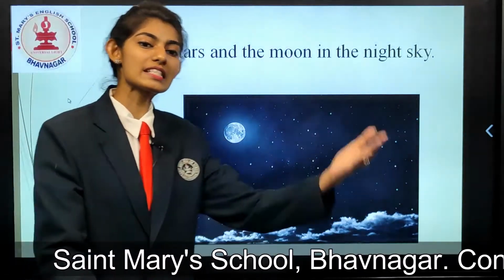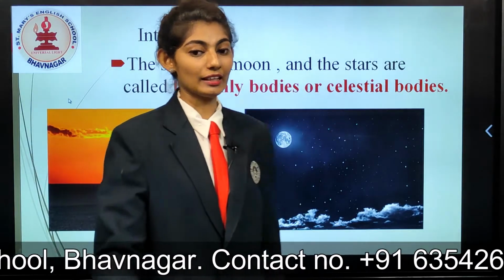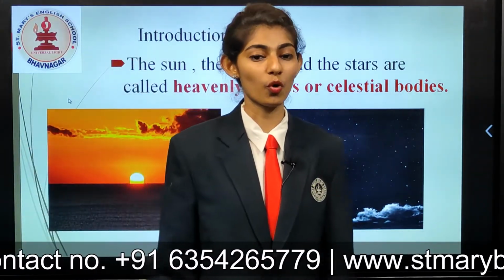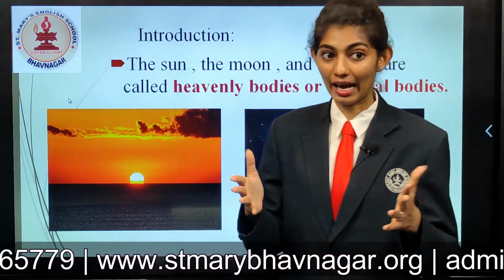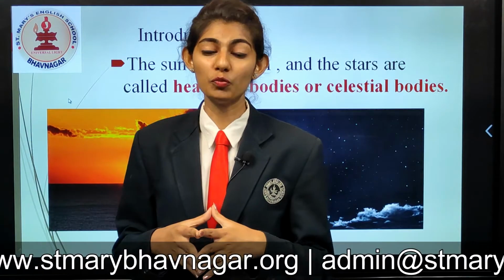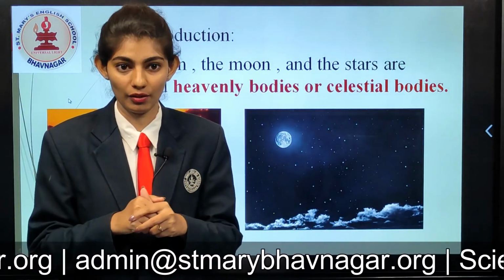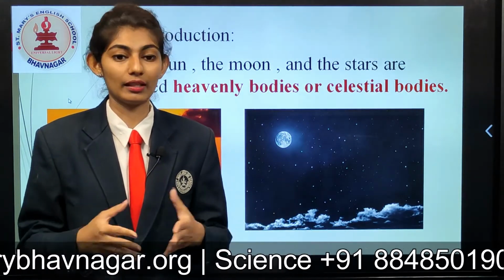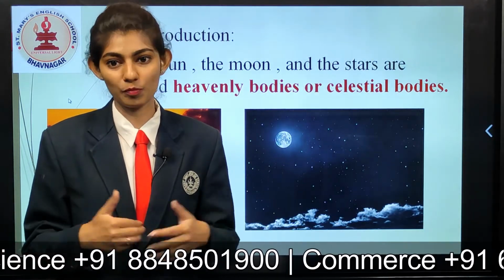Very good. Now let's see the introduction. The sun, the moon, and the stars are called heavenly bodies or celestial bodies. We can say that the sun, the moon, and the stars that are visible in the sky, and even comets and planets, are known as heavenly bodies, or celestial bodies.